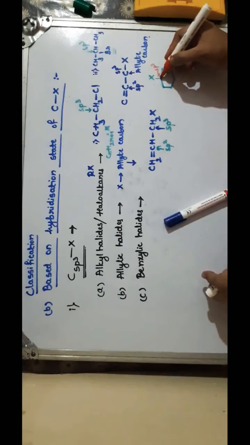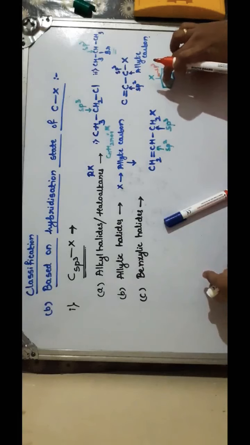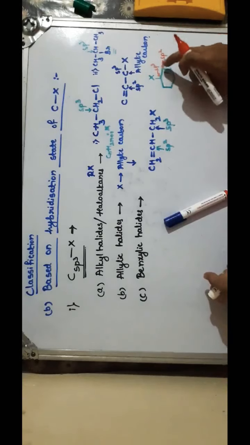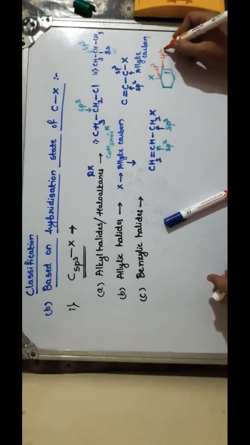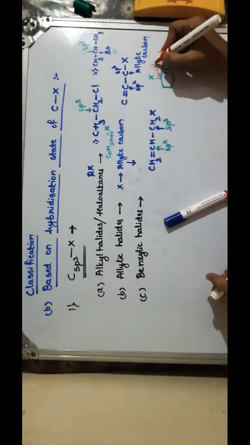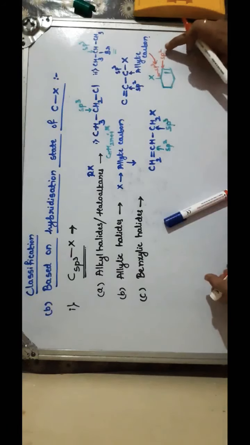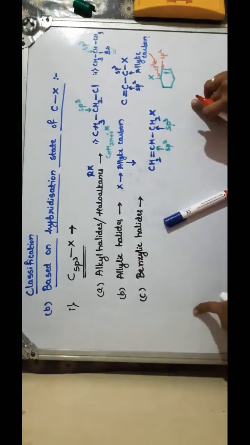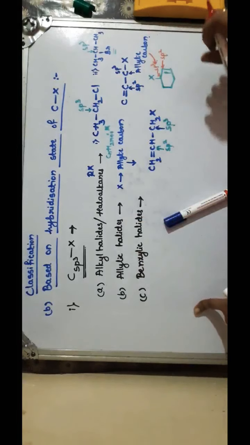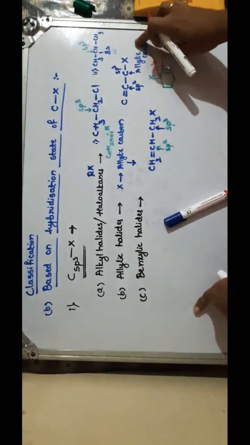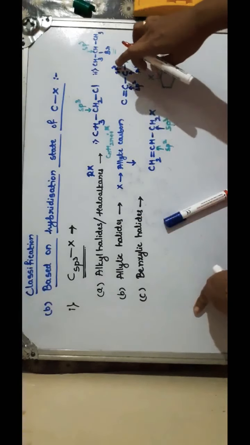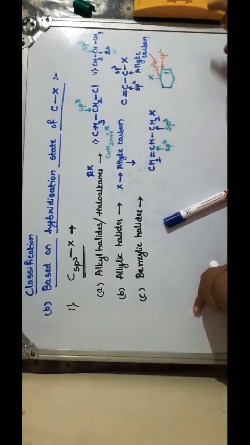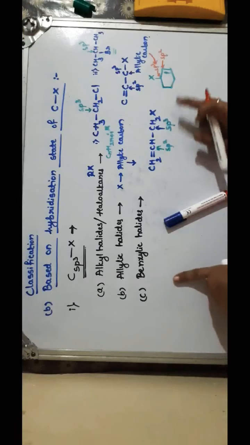So this carbon is sp3 carbon, as all the bonds are single to this carbon atom. This carbon is attached to an sp2 carbon atom. So now this sp3 carbon is your allylic carbon atom. Halogen attached to the allylic carbon is called allylic halide. I repeat, allylic carbon is the one which is sp3 hybridized connected to the sp2 hybridized carbon atom, that is, the doubly bonded carbon atom. This is an example.